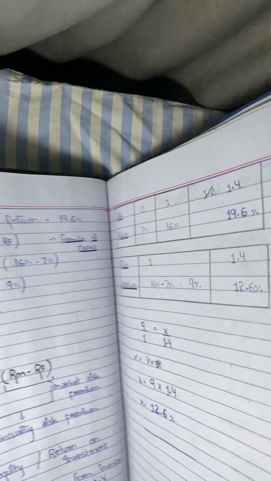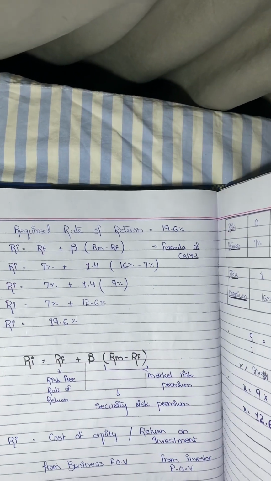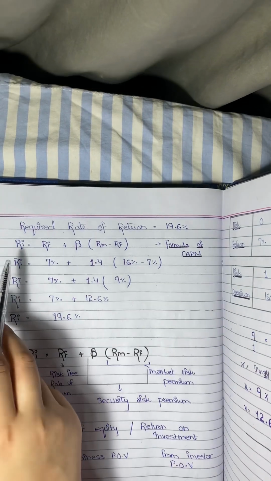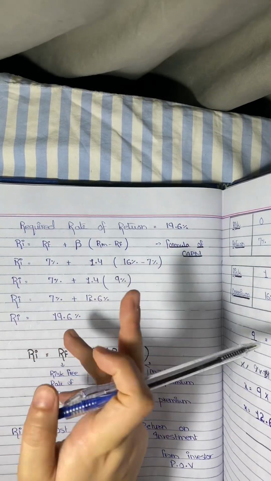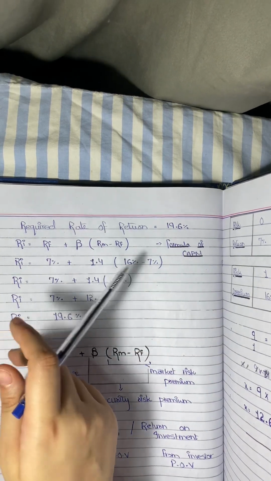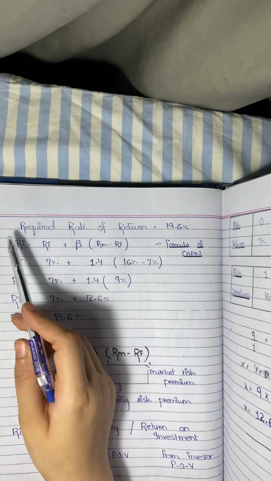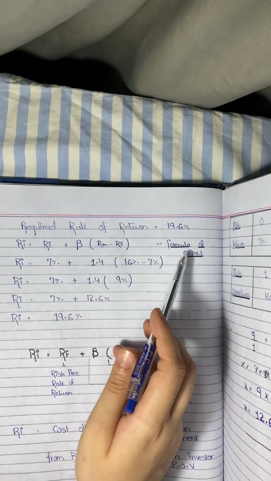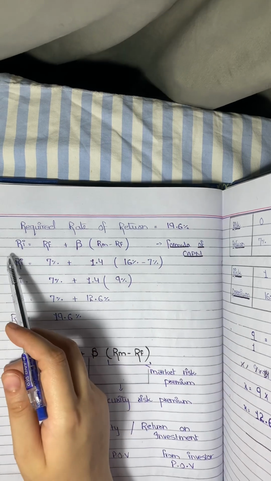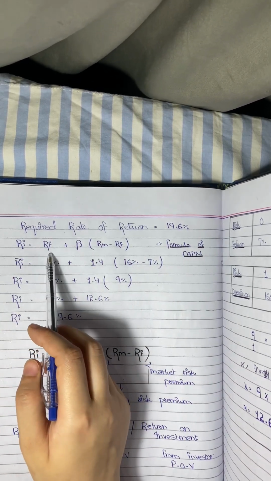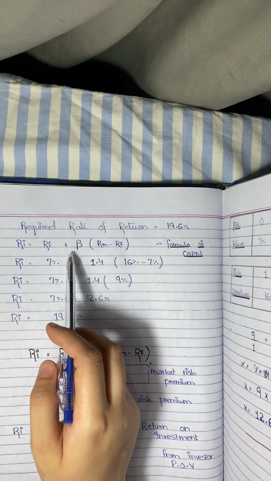Now we will see whether the rate of return that we got, that is 19.6%, is correct or not. So the required rate of return that we found earlier was 19.6%. Let us check it out through the actual formula of CAPM. This, my friends, right over here is the formula of CAPM, the capital asset pricing model, which is like this. Required rate of return equals risk-free rate of return plus beta.